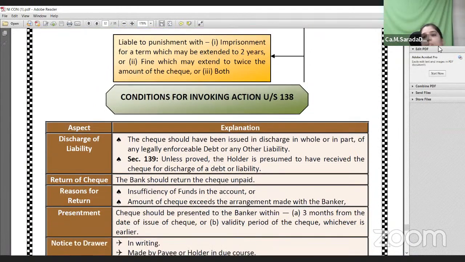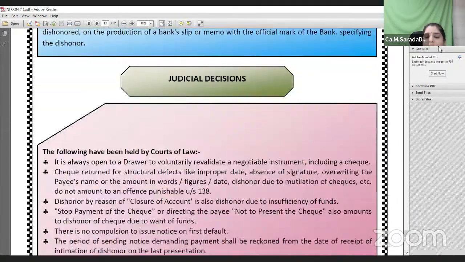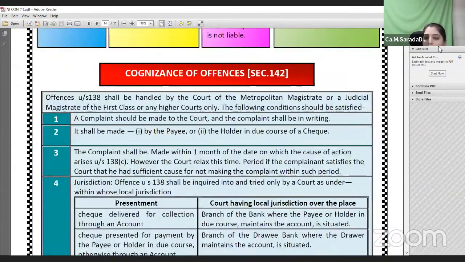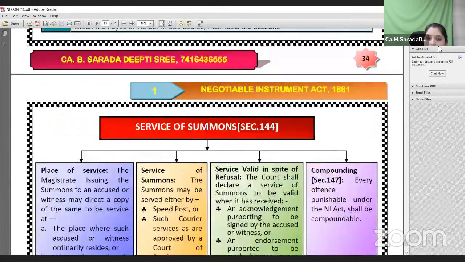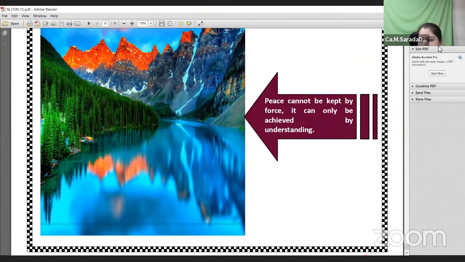These are very important provisions which we have seen in the Negotiable Instrument Act. This act is important for practical and theoretical purposes as well as for the bids. With this, we will stop this particular concept of negotiable instrument, and we will go to the next area, that is the Indian Contract Act.